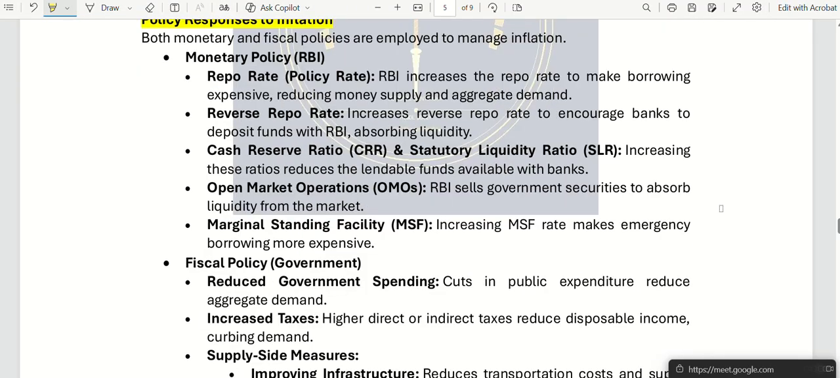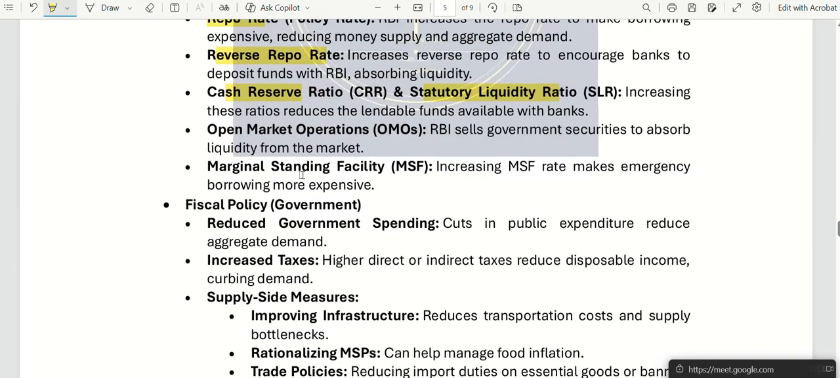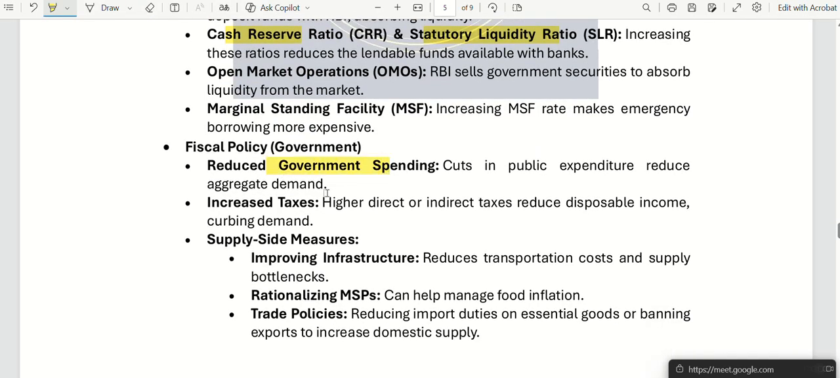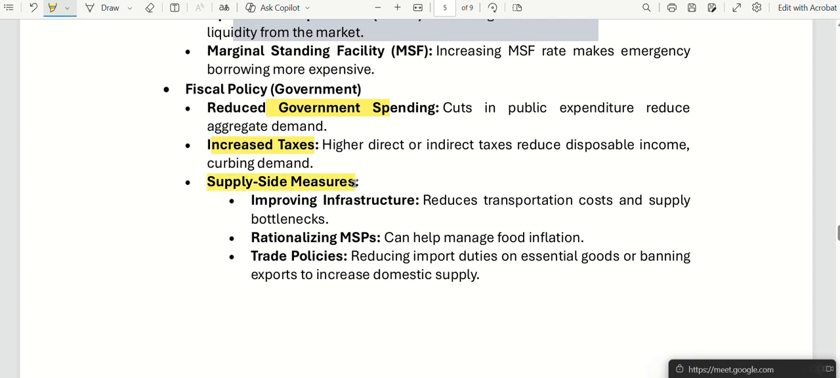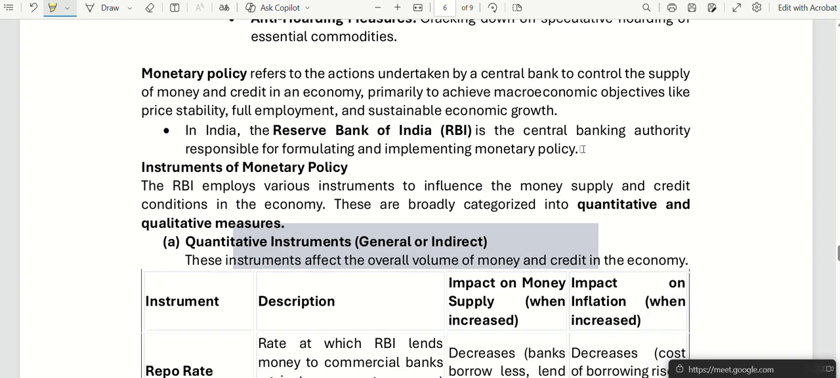Then we have policy responses. Based on the inflation target, RBI will set the repo rate, reverse repo rate, cash reserve ratio, or statutory liquidity ratio. The government will see if they can increase or reduce spending, if they need to increase or decrease taxes, and supply side measures, for example whether they should improve infrastructure or manage minimum support price. All this takes place when a target is set. To understand all this, we need to understand what monetary policy is.